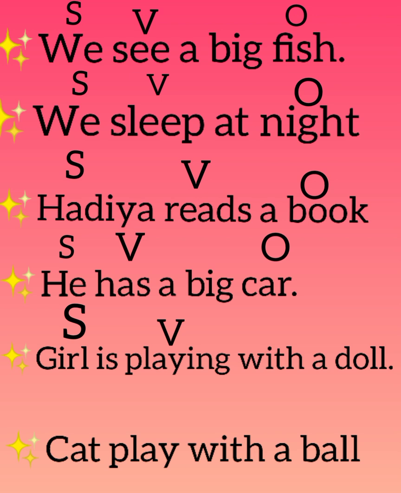The last sentence is, the cat is playing with the ball. The cat is the subject here, playing is the verb and ball is the object here. So this is question number 1, in which I briefly explained what subject, object and verb are. Let's see question number 2, that is: correct the sentences.